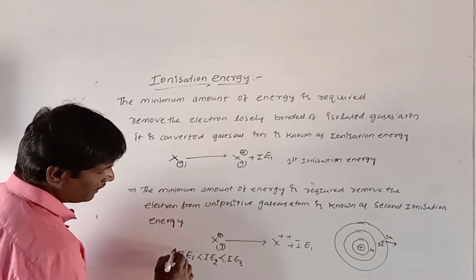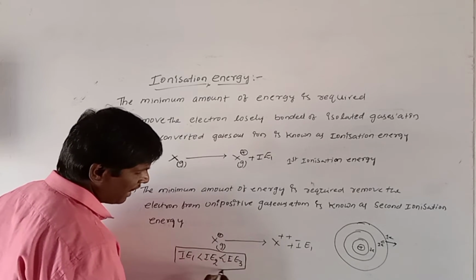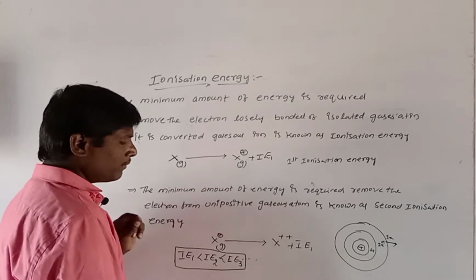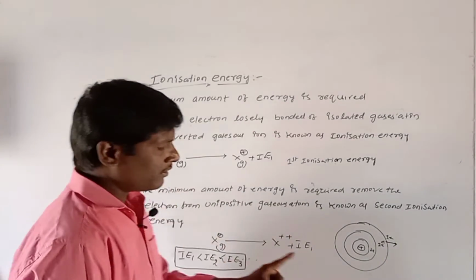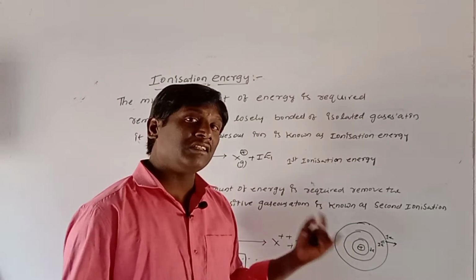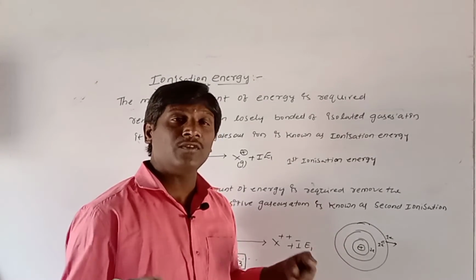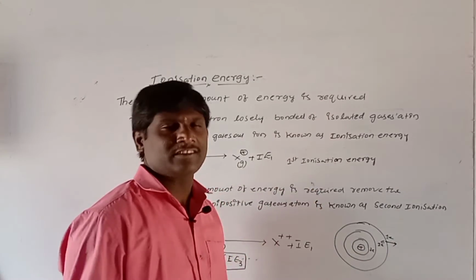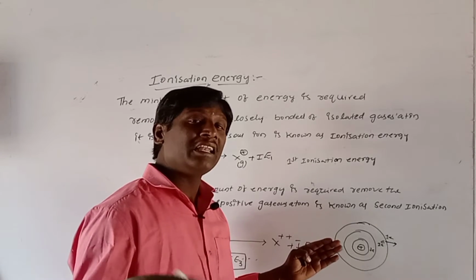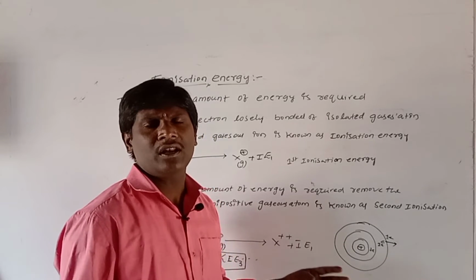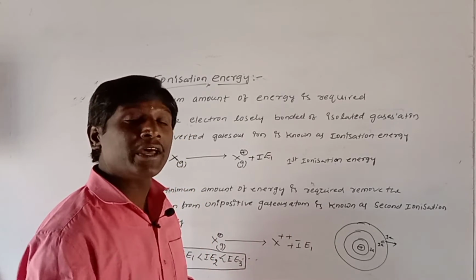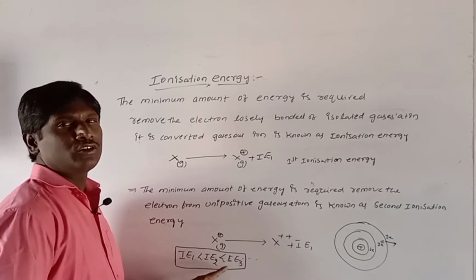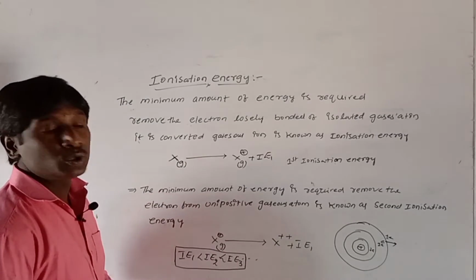That's why we write IE1 is less than IE2, and IE2 is less than IE3, and so on. When you observe the removal of the first electron, we need less energy because the nuclear force of attraction is less. Then for the second electron we need more energy compared to the first electron.